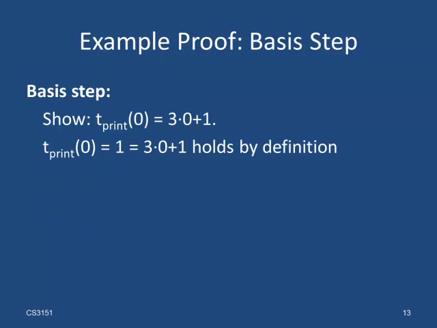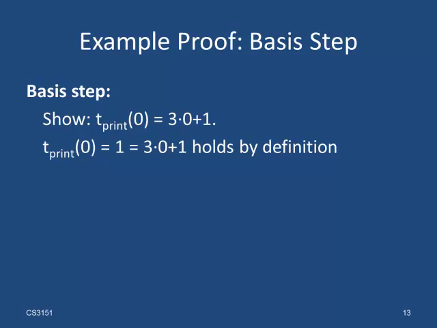In the base step of mathematical induction, we prove the claim for the smallest natural number for which the claim is stated. So we have to show that tprint of 0 is equal to 3 times 0 plus 1, which is 1. So let's use the definition of tprint to calculate the value of tprint of 0. Well, by definition, tprint of 0 is set to 1, which is 3 times 0 plus 1. So the claim holds for 0. Now we can move on to the inductive step.